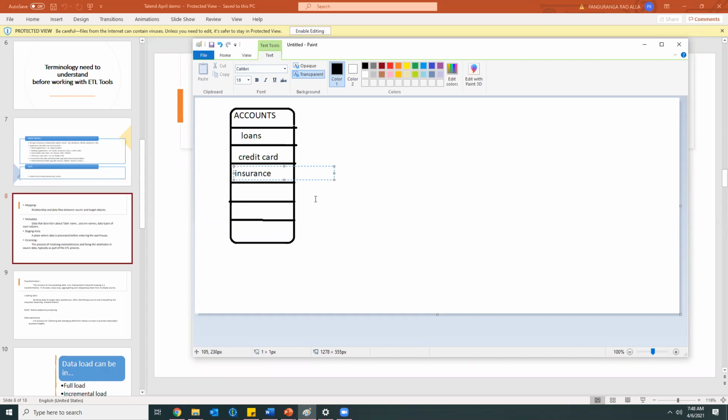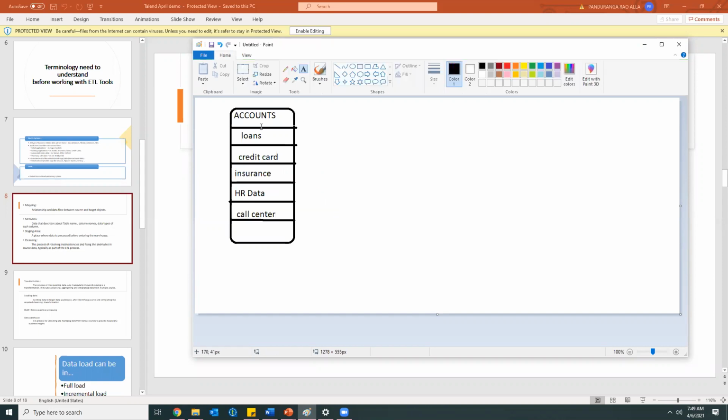Insurance will be there. HR data will be there. Call center will be there. So these are the different departments we can see in the banking domain.